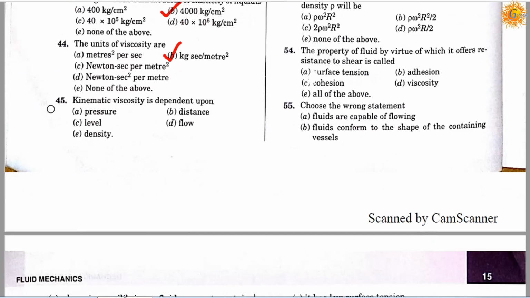Question number 45. Kinematic viscosity is dependent upon? Option A pressure, option B distance, option C level, option D flow, and option E the density. Correct answer is the density.